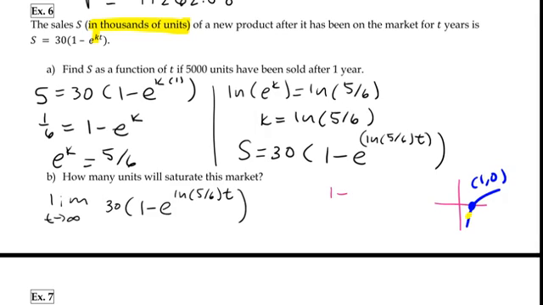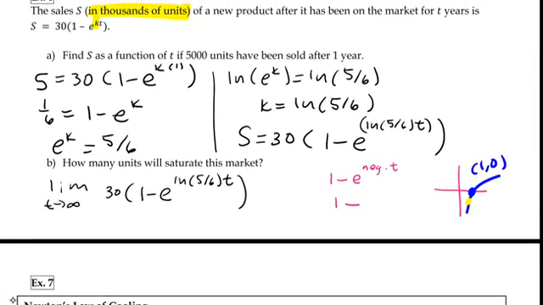It's going to be 1 minus e to a negative T. And I am not saying that natural log of 5/6 is -1. I'm just saying it's a negative value. Natural log of 5/6 is about -0.18. But I just know that it's a negative number. And let me erase that just so it's not misleading to you. It's going to be a negative times T.